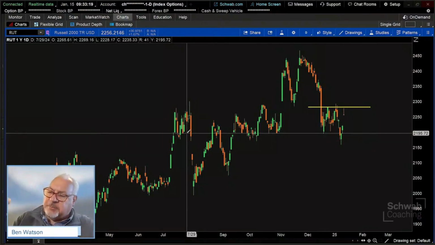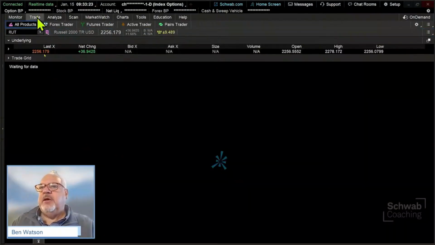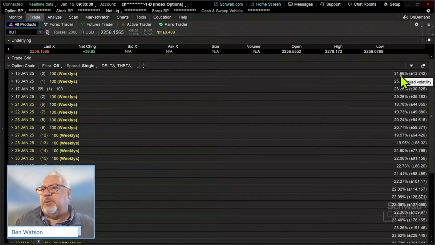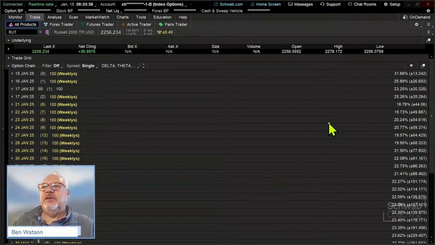We don't want the index to come up through that, but we're only going to trade this on a one-day basis. So we're going to go to the trade tab and look at this 0 DTE expiration. Based on current implied volatility, that gives us a range of movement of about 13 points on the index.